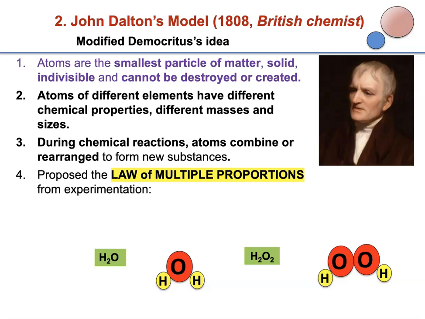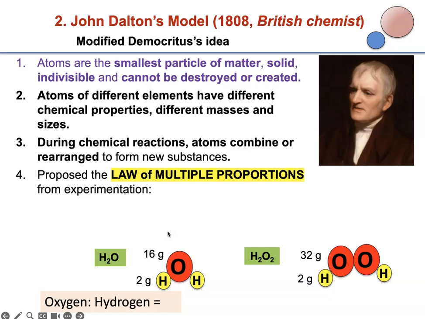So if you give a gram amount, if you say we use 16 grams of oxygen for water and 2 grams of hydrogen for water, then we have to double this amount, right? For H2O2, it will be 32, and we have the same amount of hydrogen for H2O2. Now if you look at the ratios of the masses of the different elements, for water it's going to be 8:1, the most simplified.